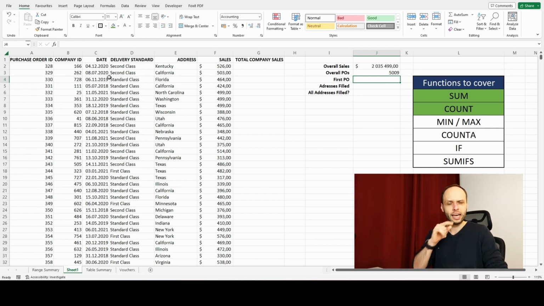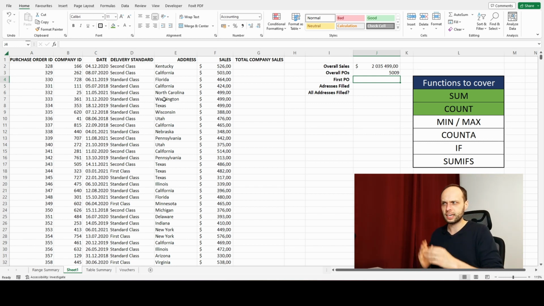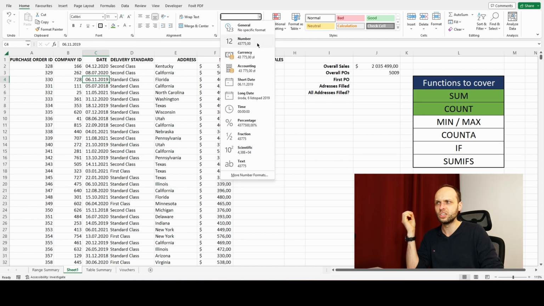So we have a date. And in Excel, this is also an important concept for you to understand. Remember how I said a moment ago that in Excel, the very basic distinction is whether something is a number or not? This again is how Excel treats dates. If I'm looking at a date, it can be formatted as a date, but if I format it as a number, you can see a number there. Why?